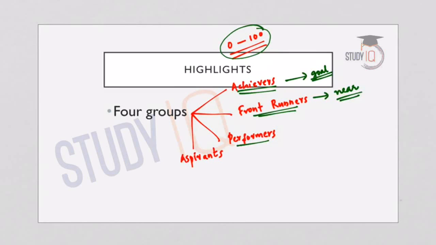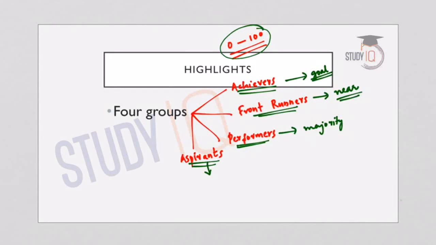And next category is the performers who have an average performance. And here what is significant is that a majority of the states and the union territories fall under this category of performers. And those states which lag behind, they are called aspirants. So they are not able to achieve their targets or they are not able to develop policies and programs in order to meet their target.